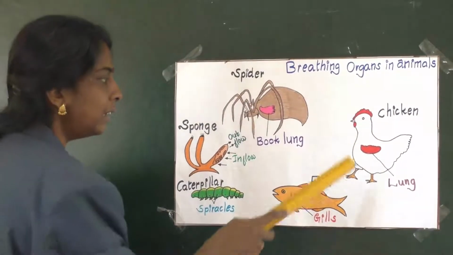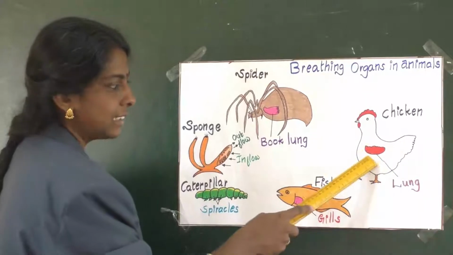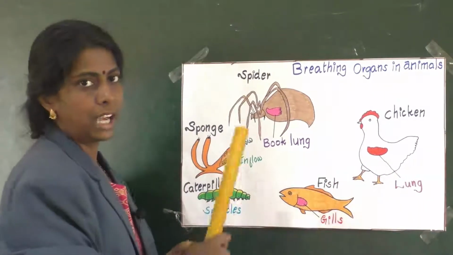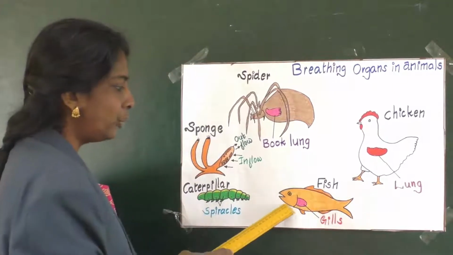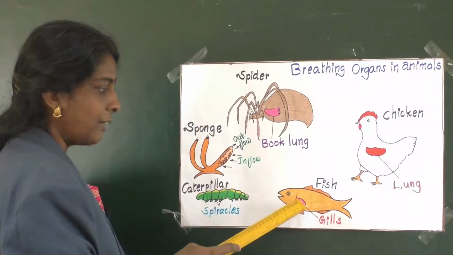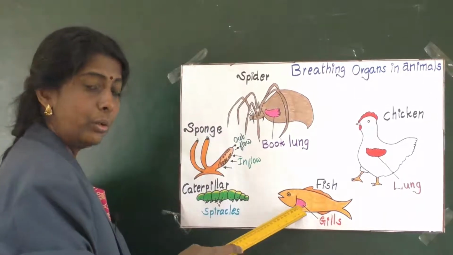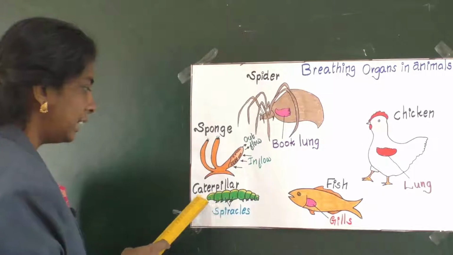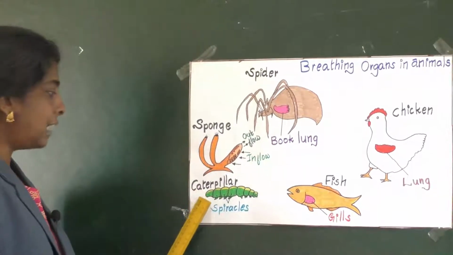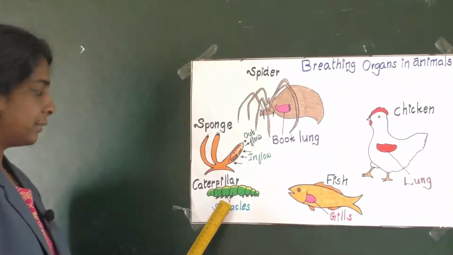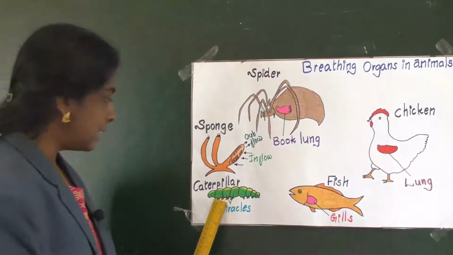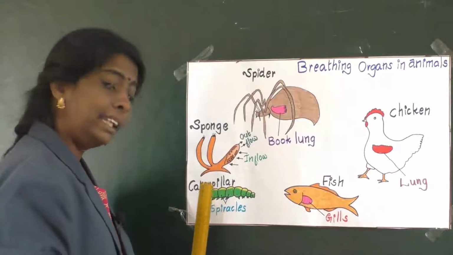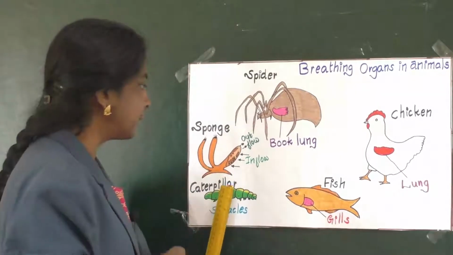For example, chicken has lungs. So chicken breathes through lungs. Clear? Then fish. Fish have gills, so it breathes through gills. Caterpillar has spiracles in their body, so it breathes through spiracles.